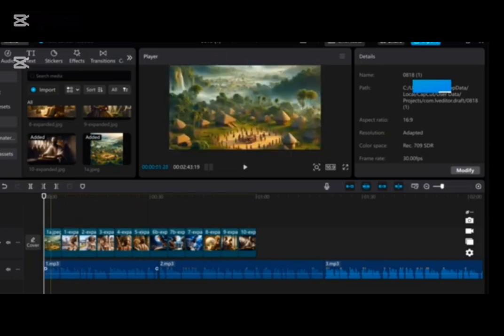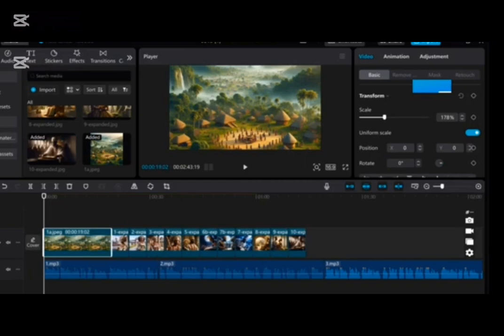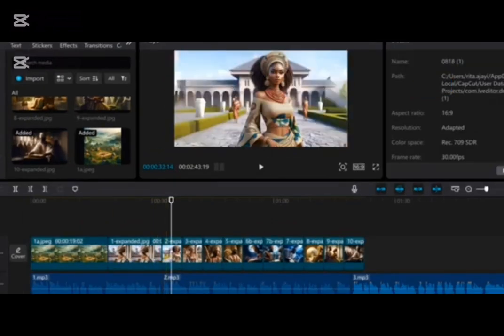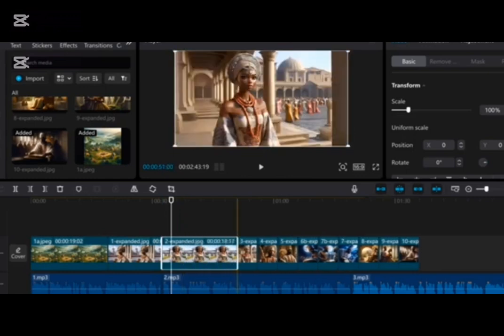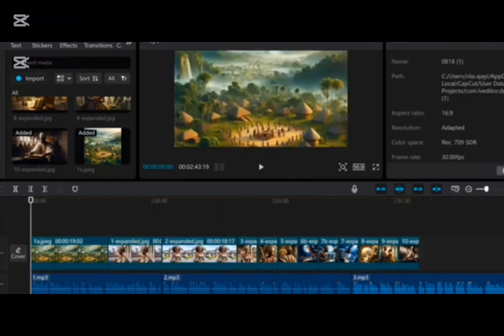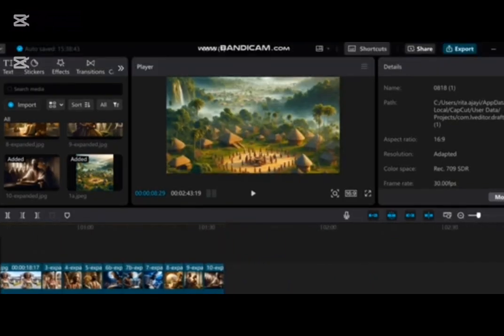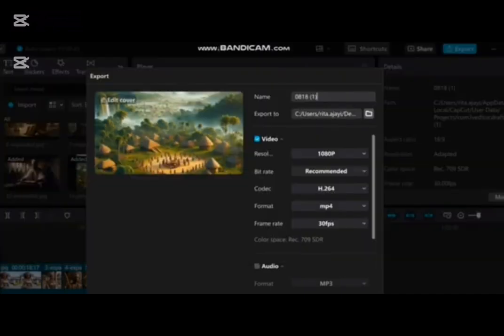So I'm going to follow what I have in my voice to arrange this. You click on each of these images and extend them based on the narration, so it will fit the voice properly. I have extended this now, so I'll just extend this. I'll just do this behind the scenes, and after that, we're going to go ahead and export our video. Once I'm done with this, I'll just go ahead and export the video. While you are editing, you can go ahead and play the audio of the ancient Yoruba kingdom, so you can map it to the image. So I'll go ahead and do all this behind the scenes, and I'll export the video. This is where to export here. I'll just save it and export, and then you have your story.